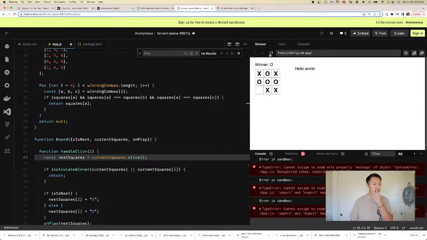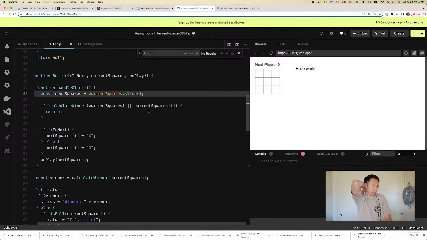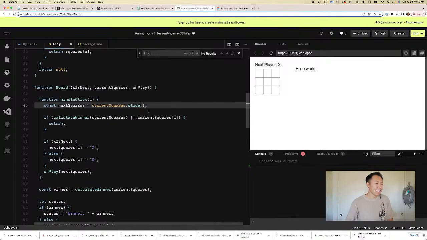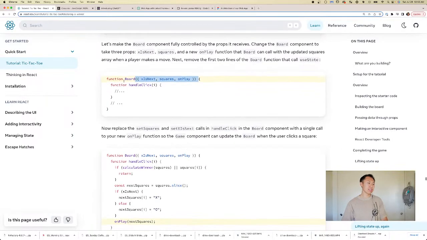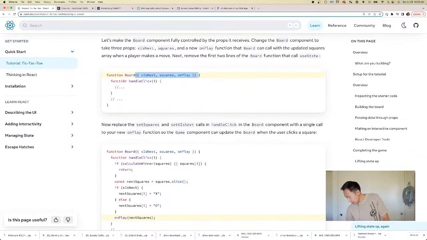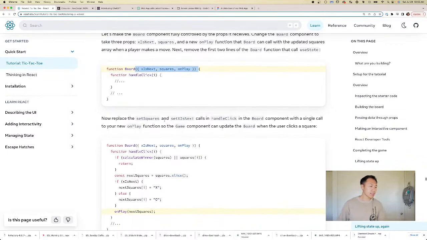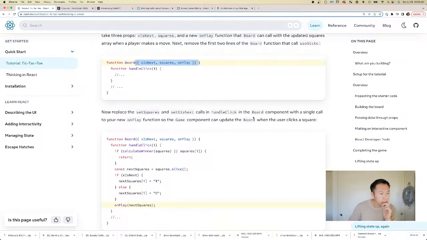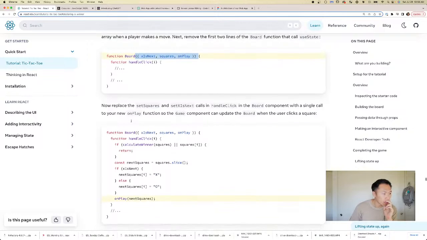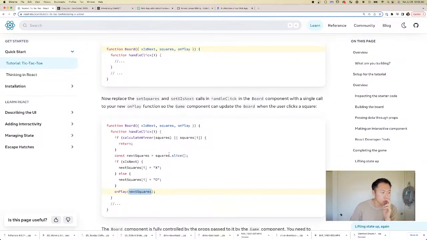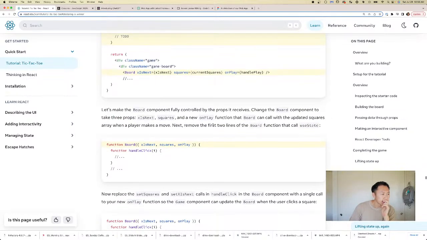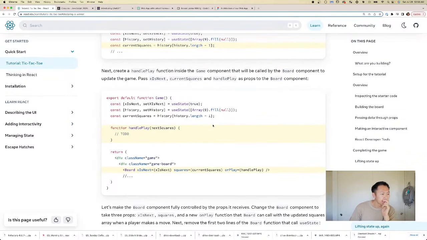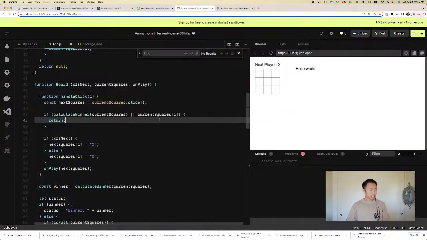We just didn't have the props correct. Interesting. All right, so okay, so what did we do here? All right, let's see if that's what the tutorial wants us to do before I start talking. So it says now replace set squares and set x's next calls in handle click in the board component with a single call to your new onPlay function, and then you give it next squares. All right, that's fair. Oh, I see. Oh, okay. My bad.